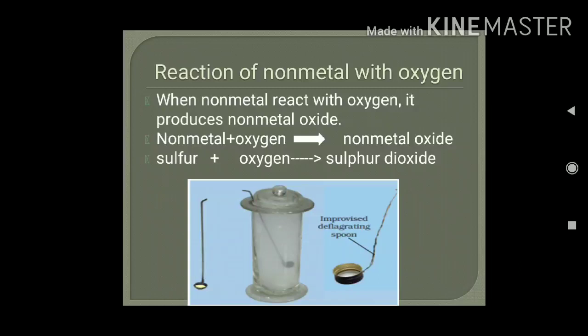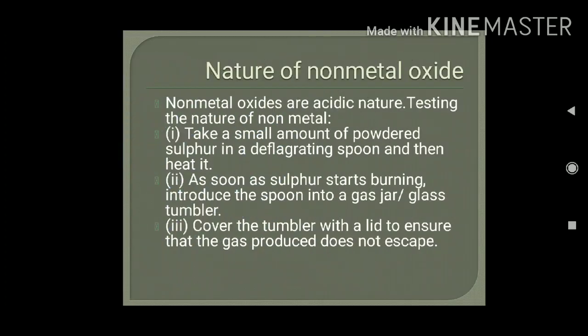Next, reaction of non-metal with oxygen. What happens when a non-metal reacts with oxygen? When a non-metal reacts with oxygen, it produces non-metal oxide. As we studied, when metal reacts with oxygen, it forms metal oxide, and when non-metal reacts with oxygen, it forms non-metal oxide. Non-metal plus oxygen gives non-metal oxide. We are taking here the example of sulfur. Sulfur plus oxygen gives sulfur dioxide.